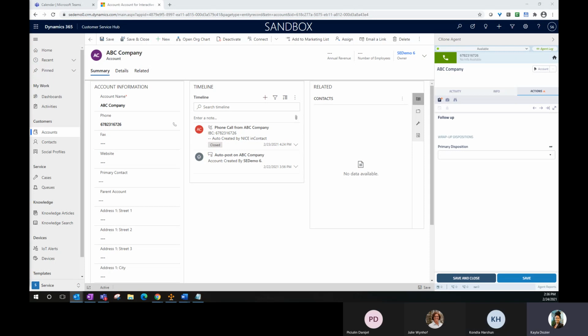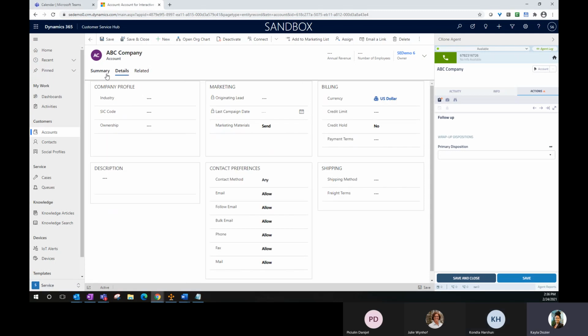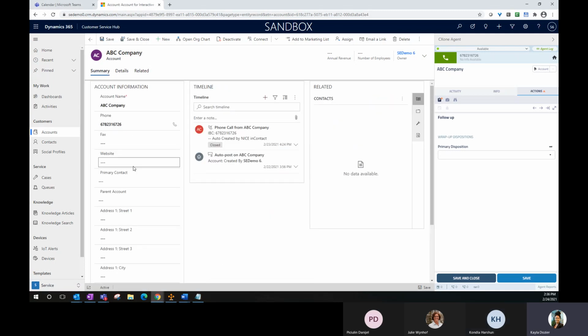Okay. This could actually pop two different ways here with this ABC company. I do have a specific user, and with that phone number, it shows sometimes at the company account level, and also the phone number at the contact level. So it's really based on your business rules, how you want that to pop.